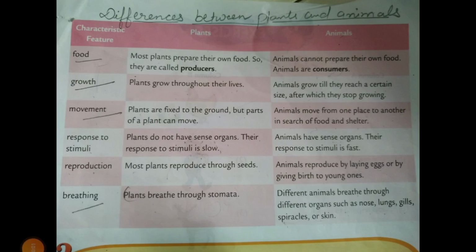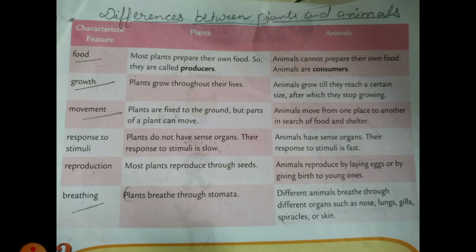After discussing the similarities between plants and animals, our last topic is the differences between plants and animals. Here a table is given. You can see the first difference, that is food. Plants are called producers and animals are called consumers. Producer means plants prepare their own food, that is why they are called producers. Animals depend on others for their food requirement, that is why they are called consumers.